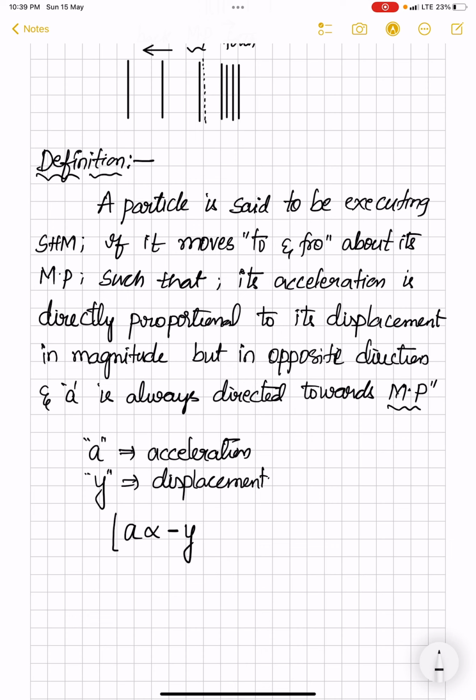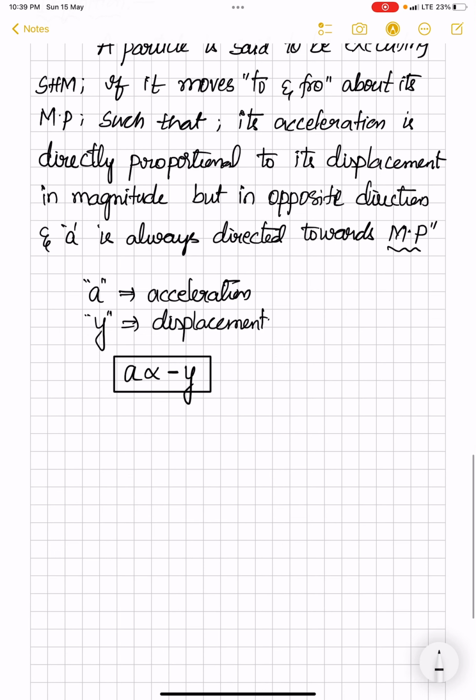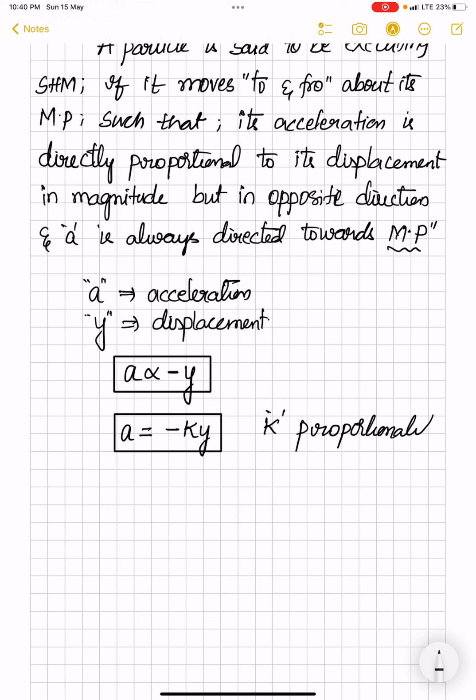The minus sign indicates the direction is opposite to that of displacement, and removing the proportionality, I write this as a = -ky. What is this k, you can ask me. This k is called the proportionality constant.